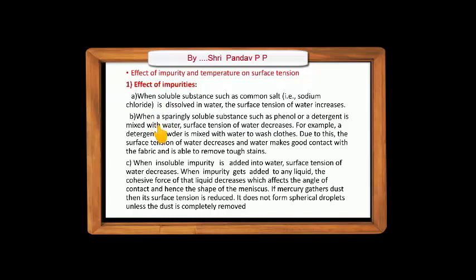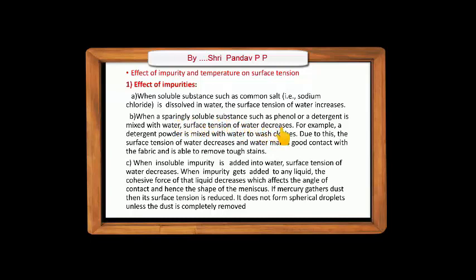Next, when a sparingly soluble substance such as phenol or a detergent is mixed with water, the surface tension of water decreases. Now what is meant by a sparingly soluble substance?